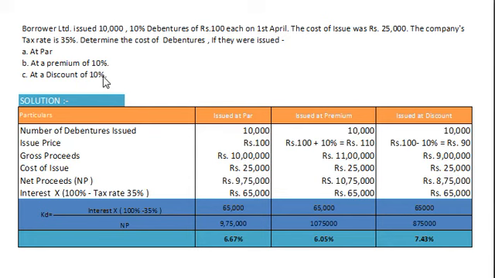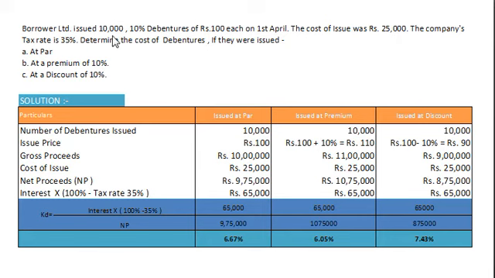Dear students, here we are to calculate cost of debentures. But first of all, let us understand the question. Here the company issued 10,000 debentures. The rate of interest is 10% and face value of debenture is rupees 100 per unit. The cost of issue was rupees 25,000.